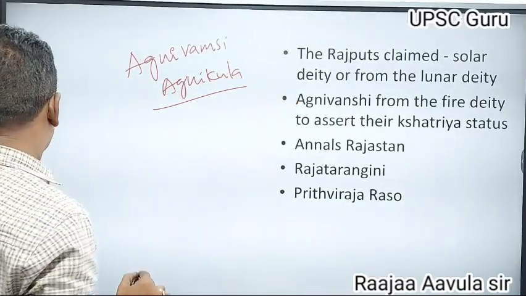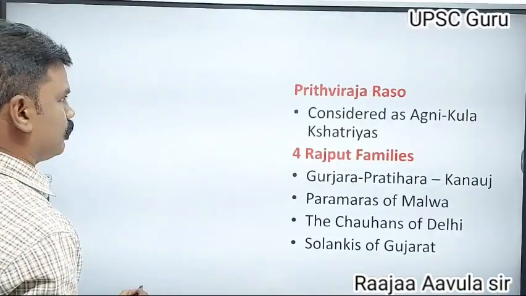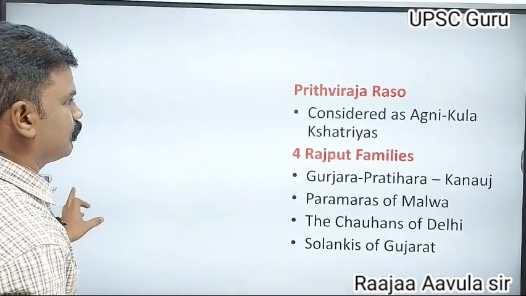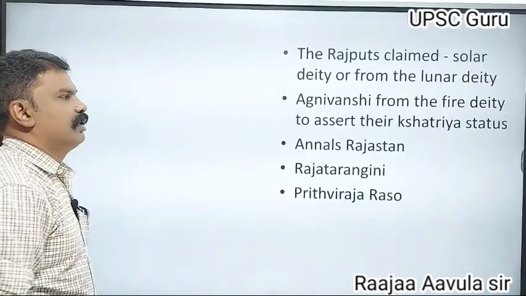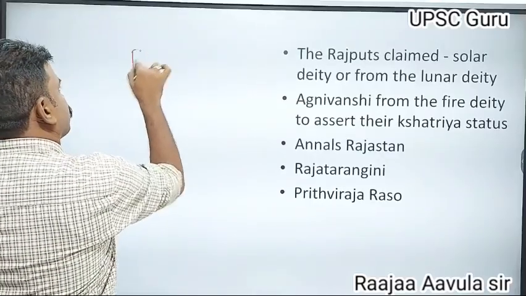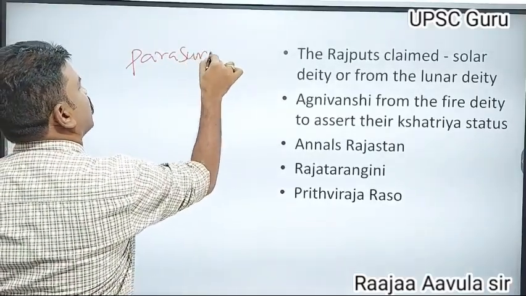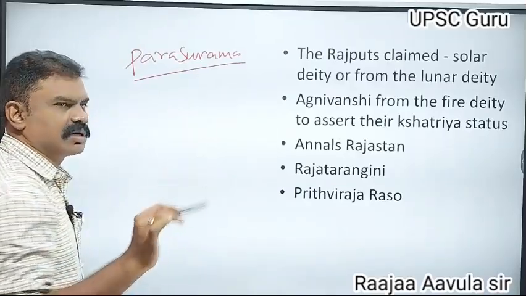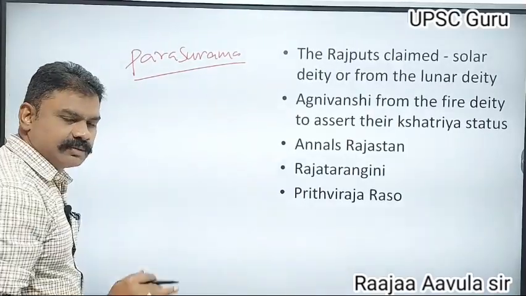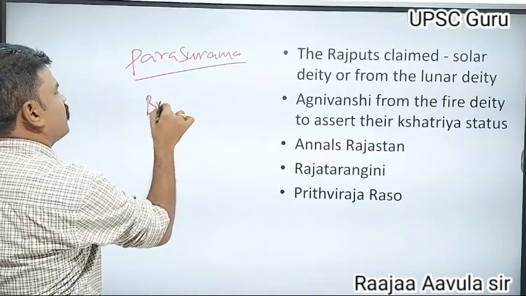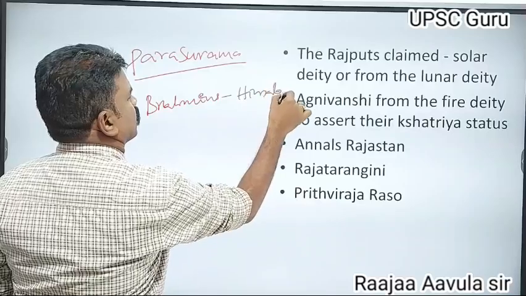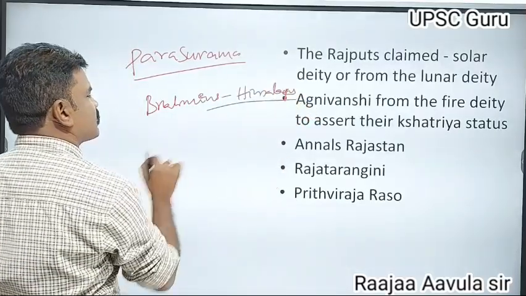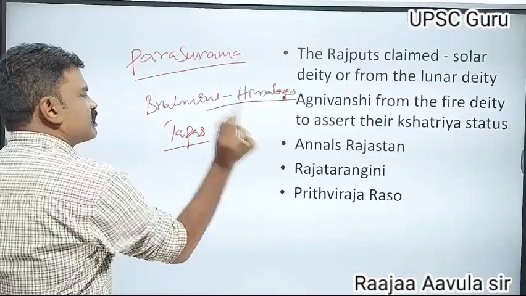According to this story, why are they called Agni Kula Kshatriyas? While Parashurama was killing the rulers, all the Rajputs, with an axe, some Brahmins went to the Himalayas and started tapas.